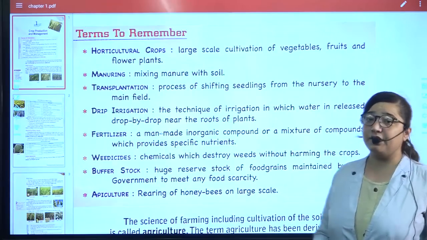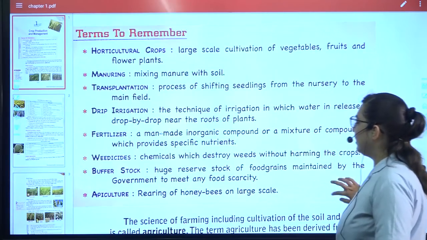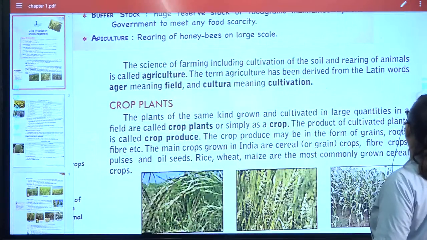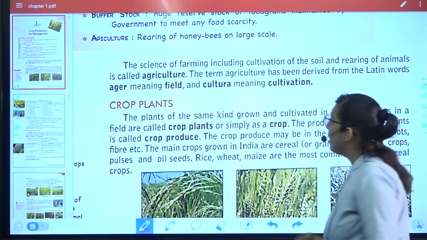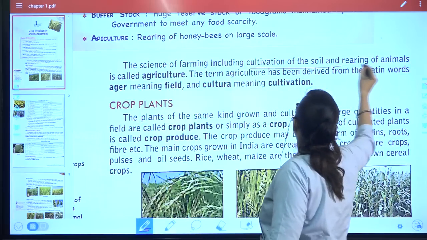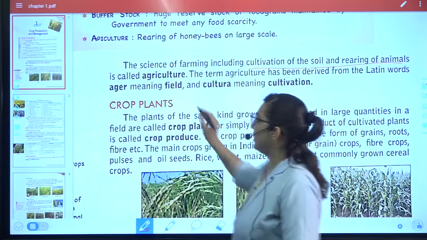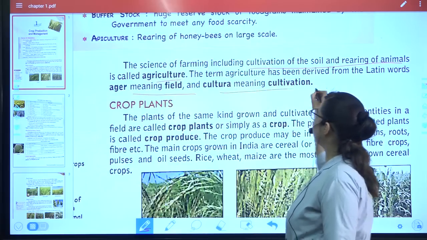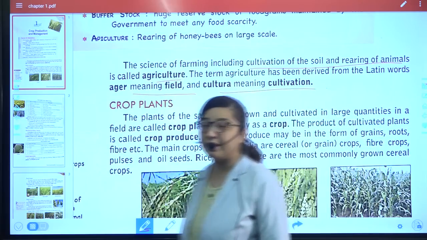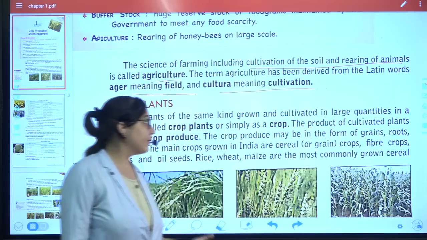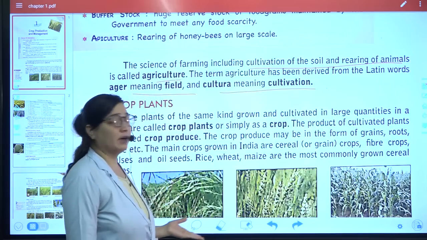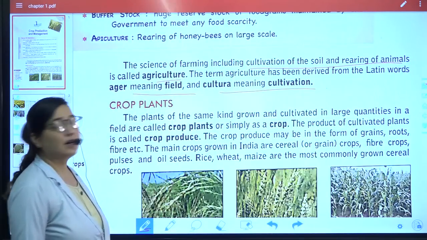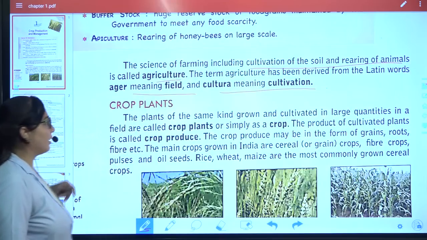Apiculture. It is the rearing of honeybees on a large scale. Now next, what is agriculture? It is over here. Cultivation of the soil and rearing of animals, together it is called agriculture. Meaning of the word agar is what? Field. And cultura means cultivation. So in the field the cultivation is being done, maybe of any of the plants. So cultivation of the soil and rearing of animals, together what it is called, agriculture. So that is what it is, agriculture.